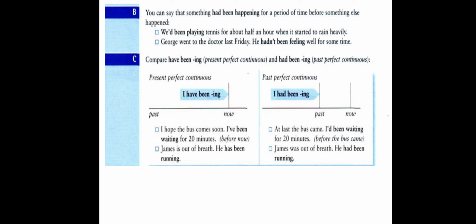of breath. On the other side, James was out of breath. Here we find the verb was, which means the end point is in the past. So we change the present perfect continuous into past perfect continuous. So the action becomes like this. James was out of breath. What was the cause? He had been running. So the end point is past, so we use past perfect continuous. So it becomes he had been running.